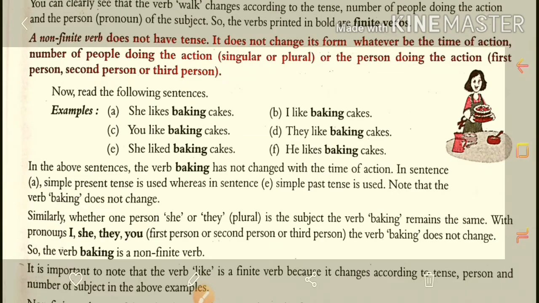That's why it is called the non-finite verb.